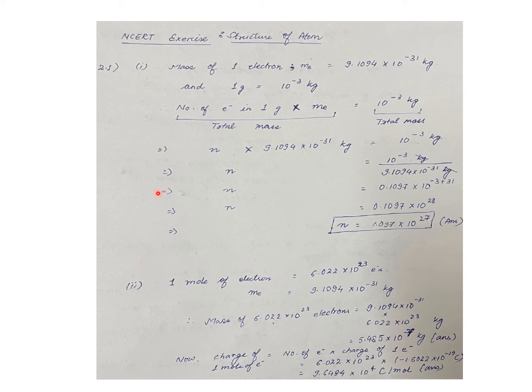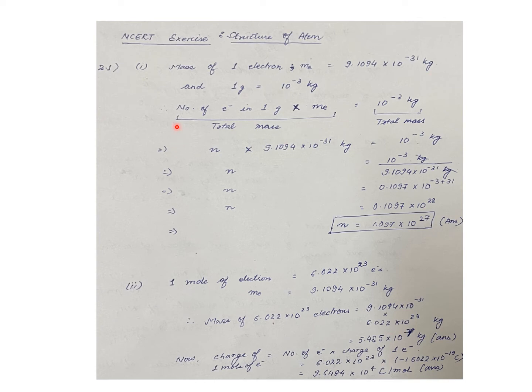The first question, 2.1, first part, is to calculate the number of electrons which will together weigh 1 gram. We know that 1 gram equals 10 to the power of minus 3 kg, and the mass of one electron, represented by Me, equals 9.1094 into 10 to the power of minus 31 kg.